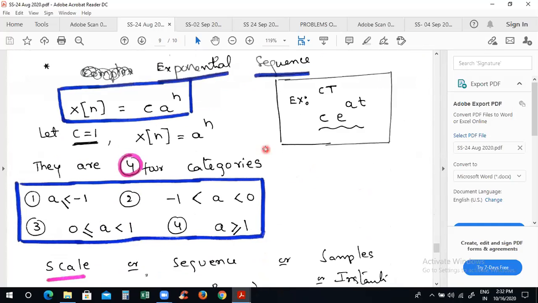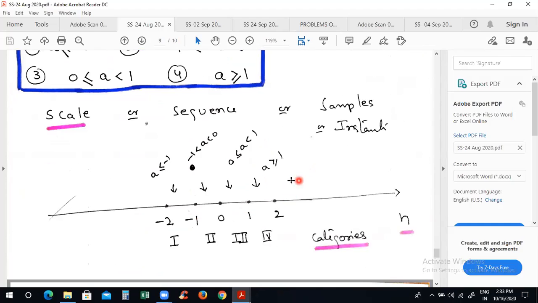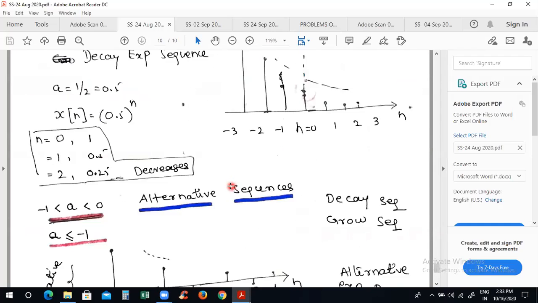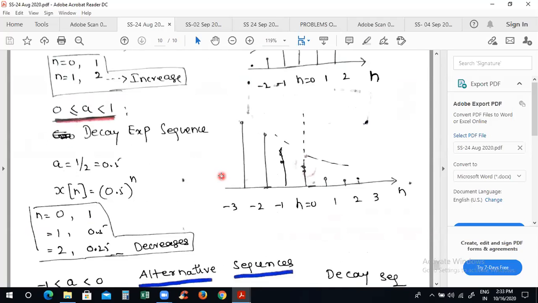Now, as in the continuous case, in discrete also there may be 4 different exponential signals according to real and complex. If you divide the axis into 4 categories, more than 1, between 0 and 1, between -1 and 0, between -2 and -1. There are 4 categories. According to the 4 categories, there may be 4 types of discrete exponential signals.